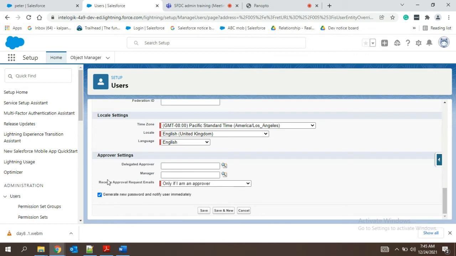Then comes this approver. This approver thing, there is no need of understanding this for you right now, so just ignore this. Generate a new password and notify user immediately.